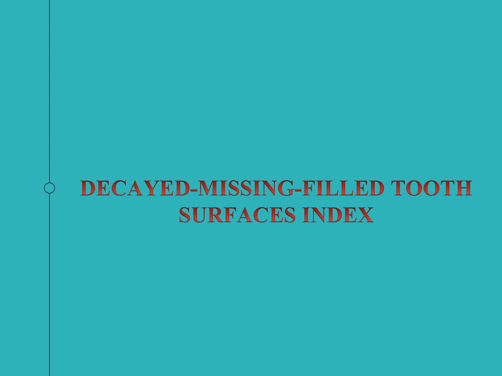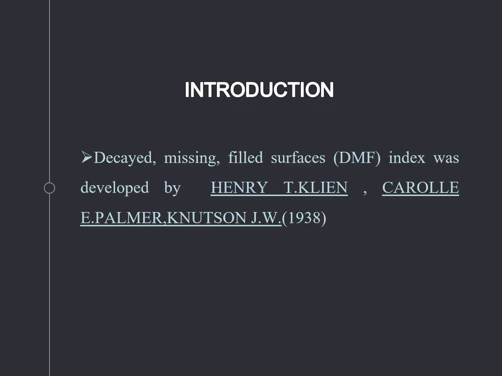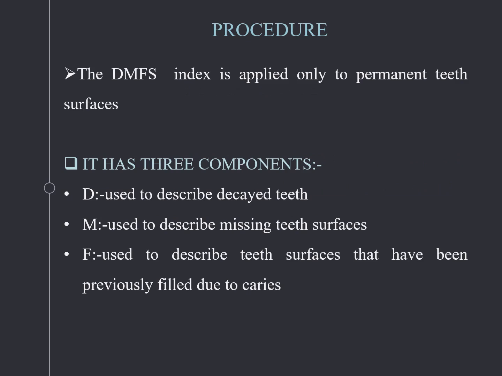Next is the decayed, missed and filled tooth surface index. There you record the DMFT index only for teeth, but here we are going to record the tooth surface index. The DMFS index was designated by the same persons in 1938, and its procedure is applied to permanent teeth. It has the three components, D, M and F, that is decayed, missed and filled tooth surfaces.